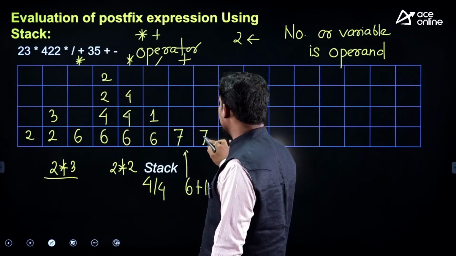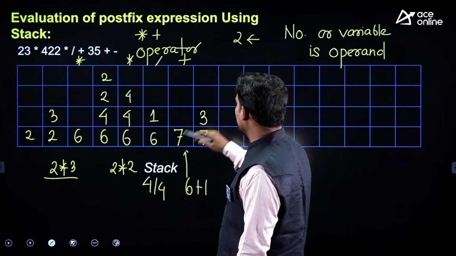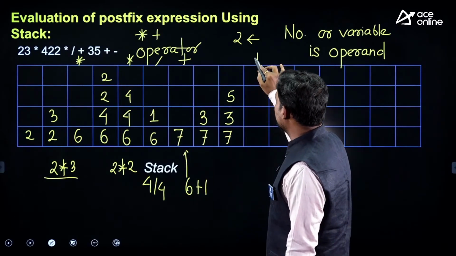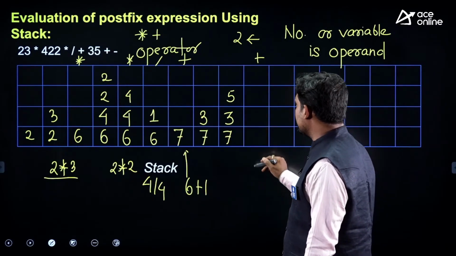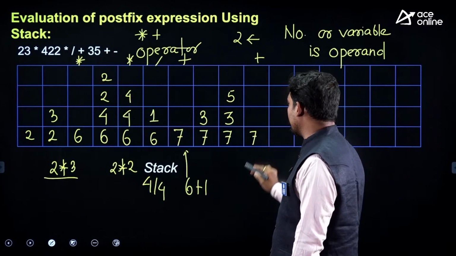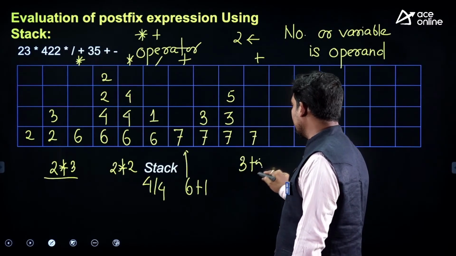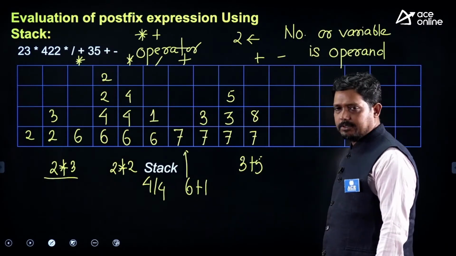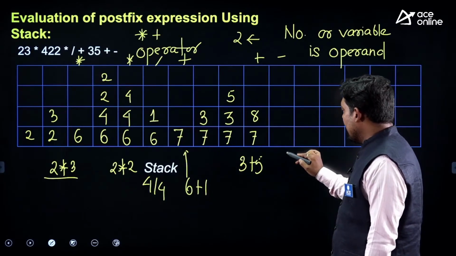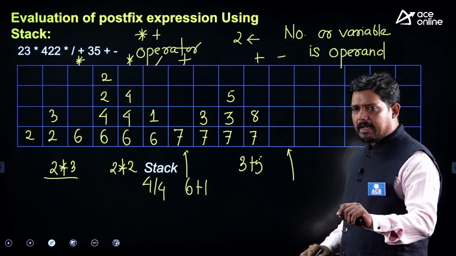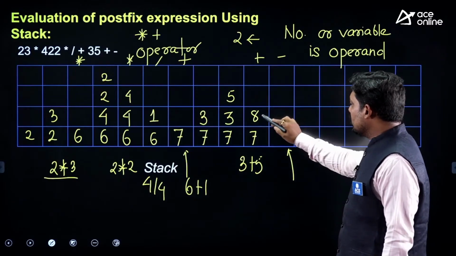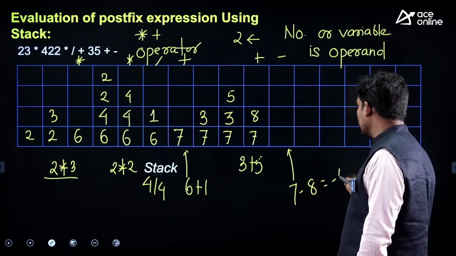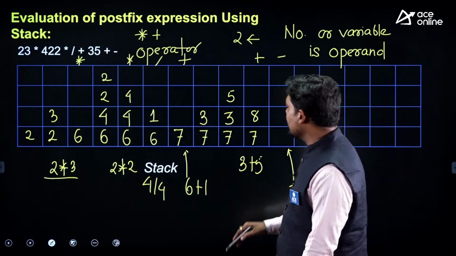Then 3, 5, 7: we push 3, we push 5. Then comes plus. In this case, 3 plus 5, which is equal to 8, and then finally minus. Now here it matters. If accidentally you have done 8 minus 7, the answer will become wrong. This is the second operand, this is the first operand. So the answer is 7 minus 8, that is equal to minus 1. The answer for this question is minus 1.